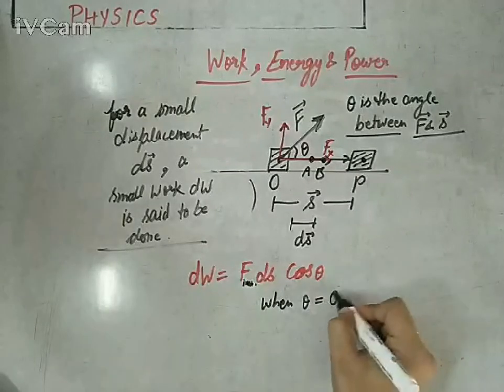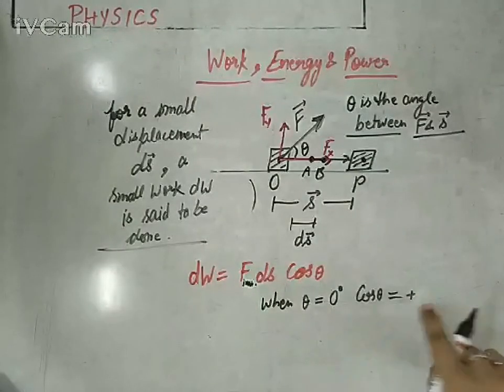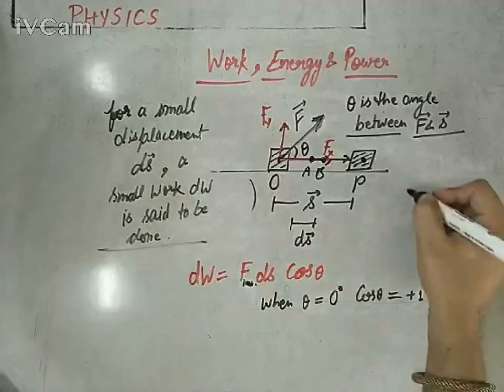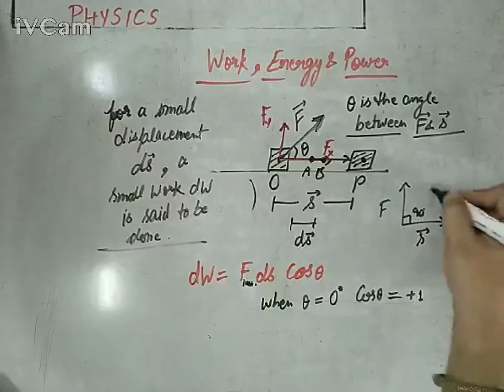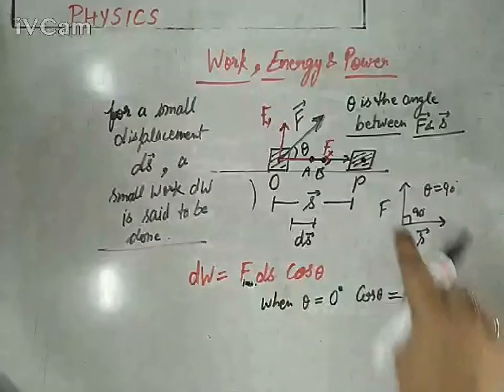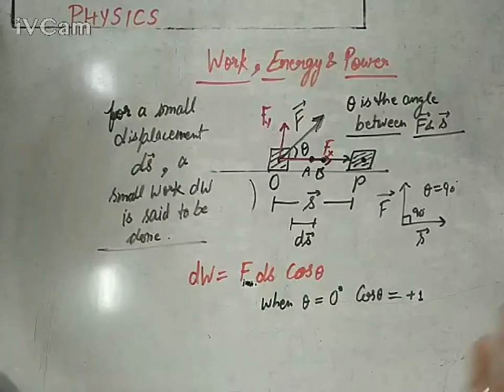F instantaneous. And if we talk about maximum work done, when theta is actually 0 degree, you will get cos theta is +1. So this is maximum positive work done. You can go for the cases. It is a childish thing for you now, because in 9th class, in 10th class, you have studied about the possible 3 cases of work done: positive work, negative work, and 0 work done. When theta is 90, meaning when the force and the displacement are acting perpendicular to each other, theta would be 90 and cos 90 is 0. So that is 0 work done by that force for this displacement. In the same sense, maximum positive work done, maximum negative work done, theta 0, theta 180 respectively.